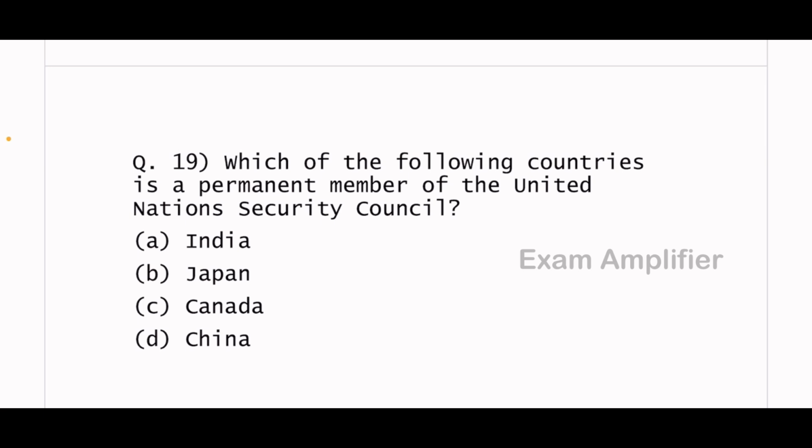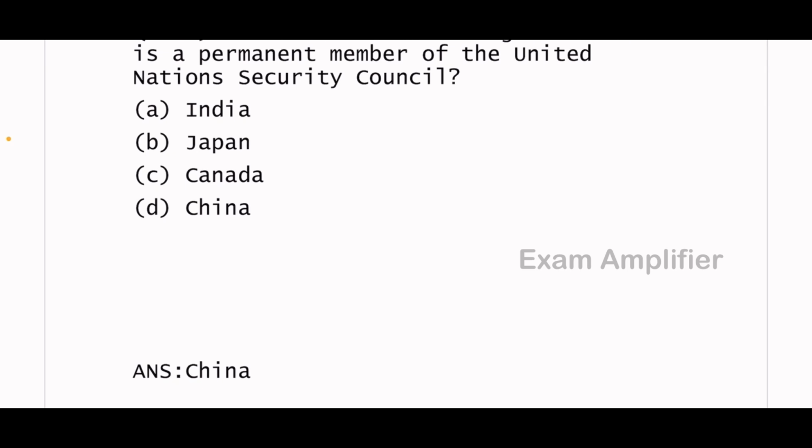19th bit. Which of the following countries is a permanent member of the United Nations Security Council? The answer is China. China is a permanent member of the UN.